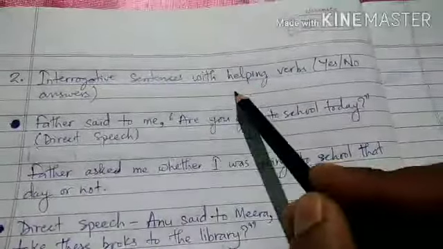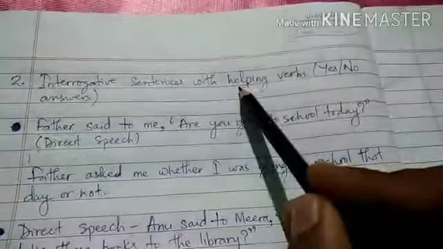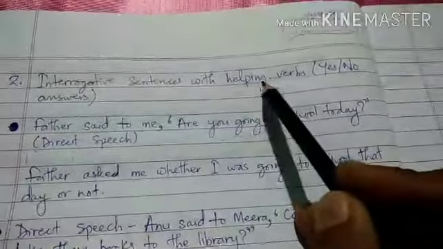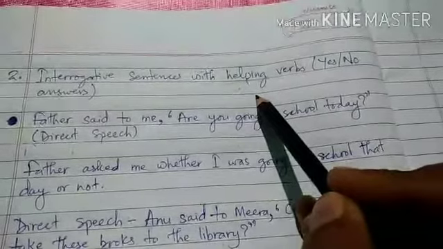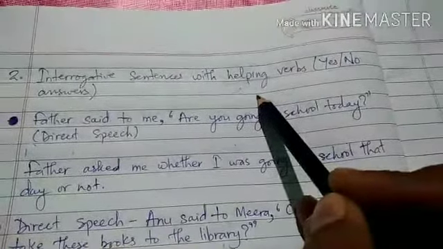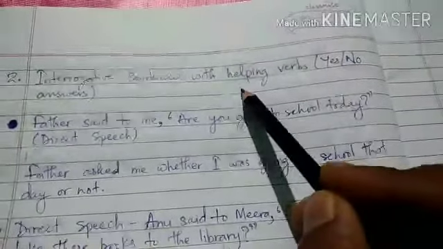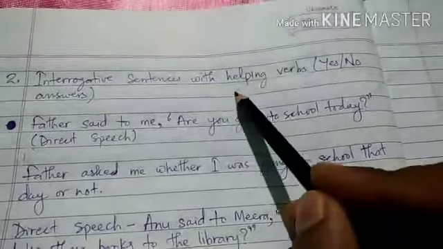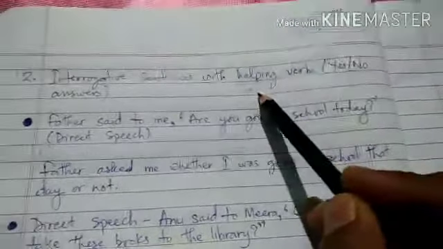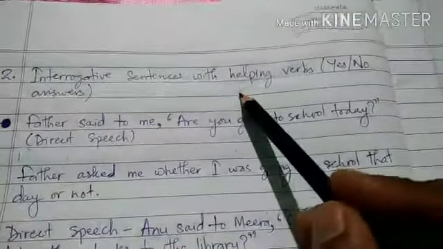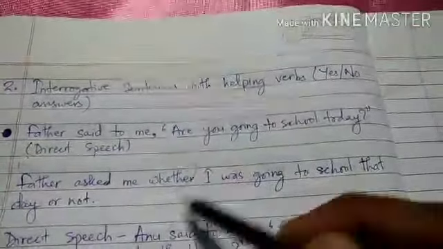Okay, but here we have to understand some other important points also. Whenever we are changing these question sentences with helping verbs into indirect speech, the conjunction that, which is mostly used in indirect speech when the dialogues are assertive sentences, here we will change into whether or if.